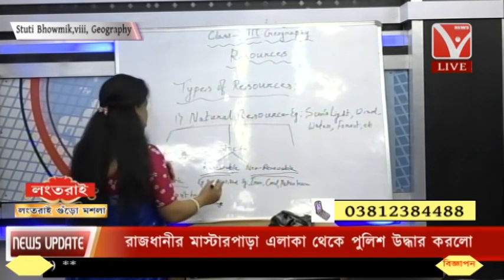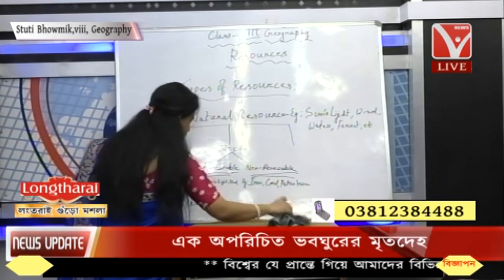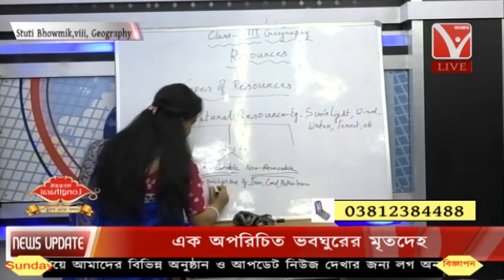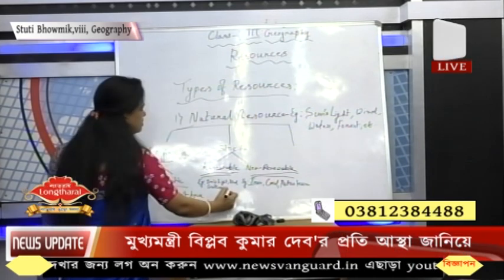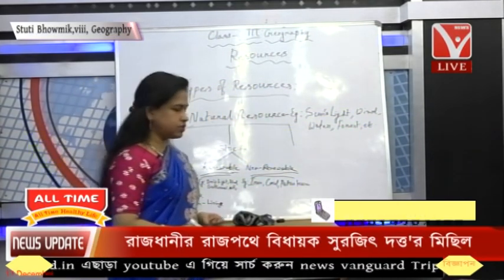Then we have the energy of the wind, then we have geothermal energy. So all these kinds of resources which we can get again and again, these are only called the renewable resources, okay.